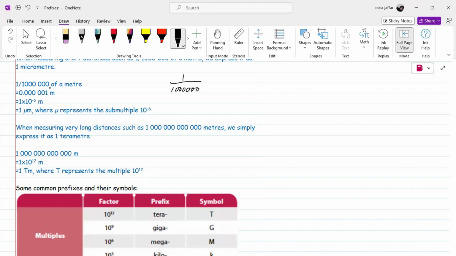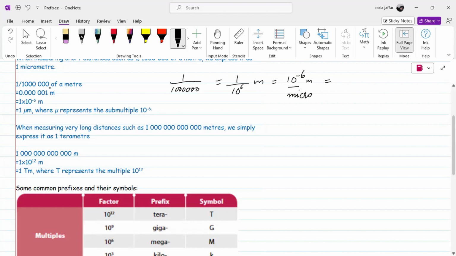So how many zeros does it have? We can write it as 1 upon 10 power 6, because it has 6 zeros. And if we move it to the numerator, the power of 10 becomes negative. So it becomes 10 power minus 6 meters. And this 10 power minus 6 actually represents which prefix?